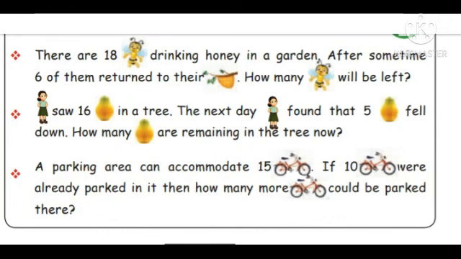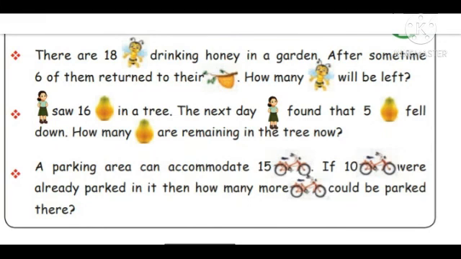The girl saw 16 papayas in a tree. The next day, the girl found that 5 papayas fell down. How many are there remaining in the tree now? So how many first she saw? 16 is there and 5 fell down.